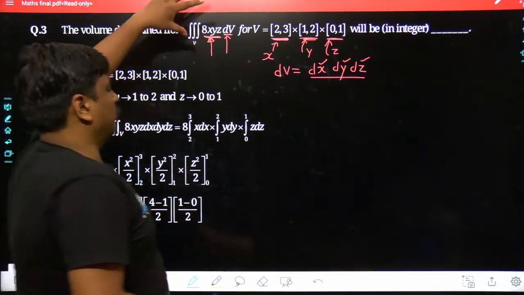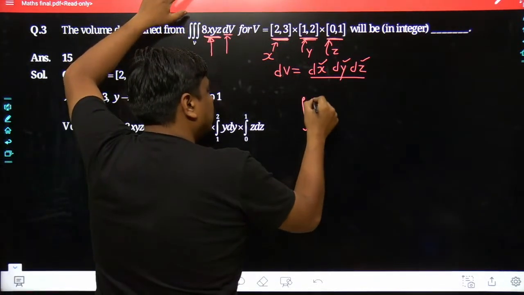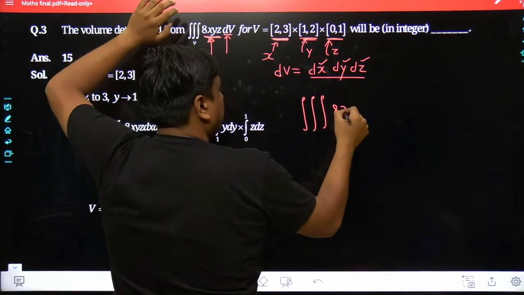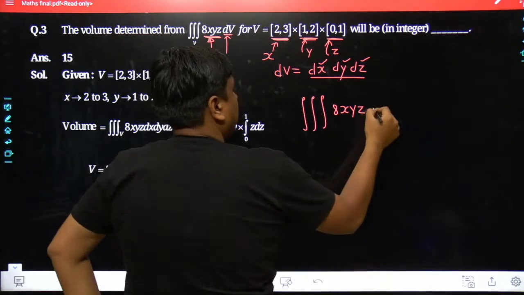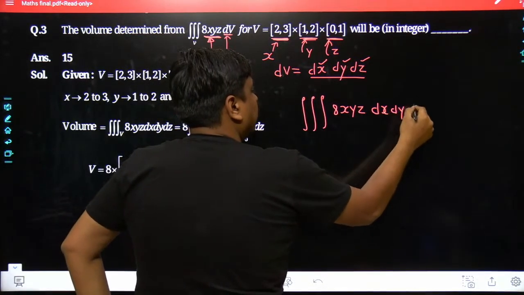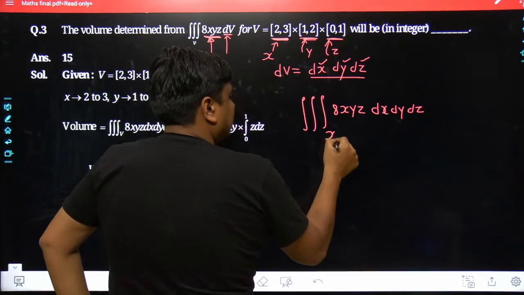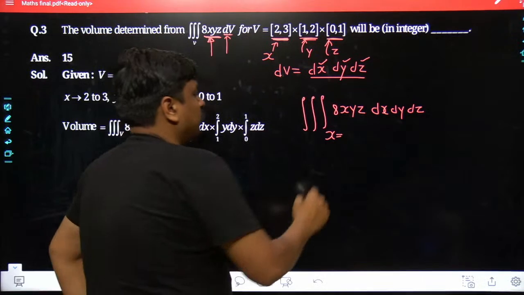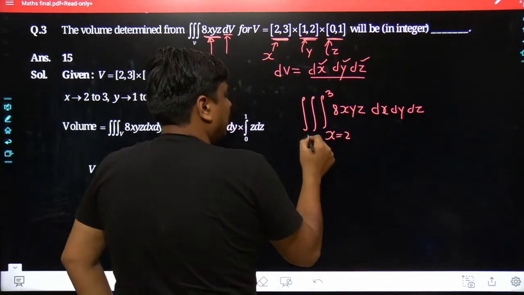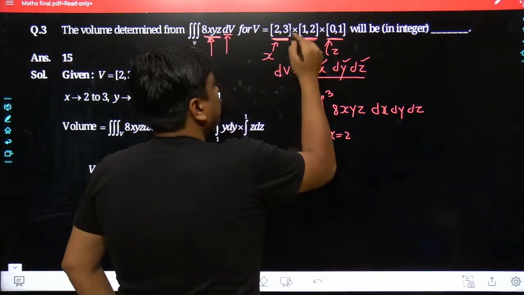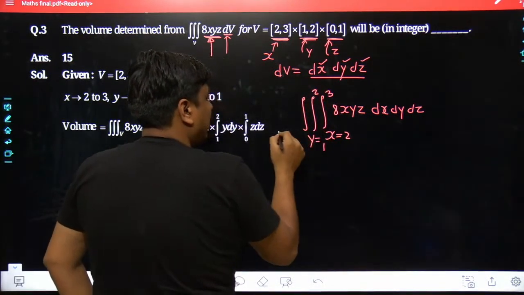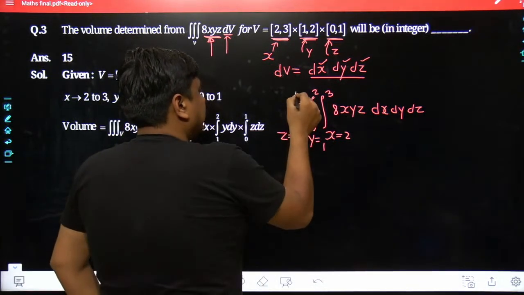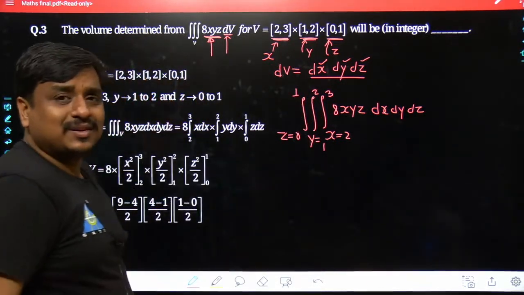So end of the day, what would be the outcome? My dear friends, we were interested in finding the volume integration of a Cartesian coordinate function 8xyz over dx dy dz. So let's start taking the integration from x, and obviously x would have the limit from 2 to 3. Similarly, let's go towards y. The y would have limit from 1 to 2, and similarly let's move towards z, and the z would have integration from 0 to 1. Anyways, the sequence does not make any sense.